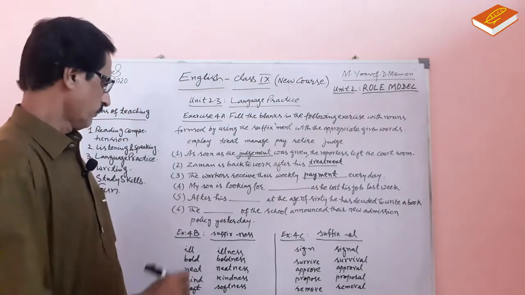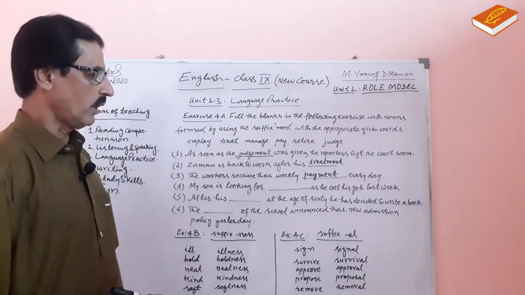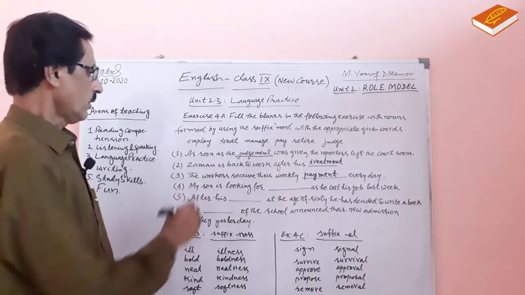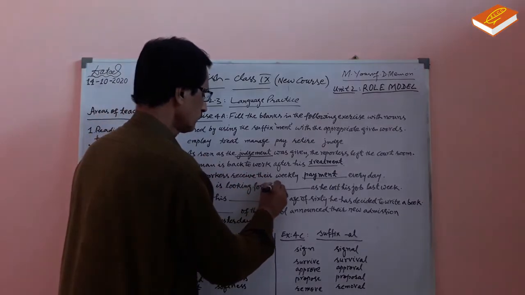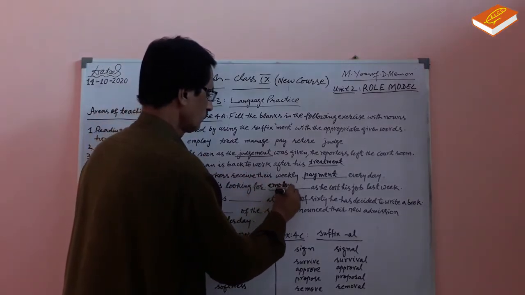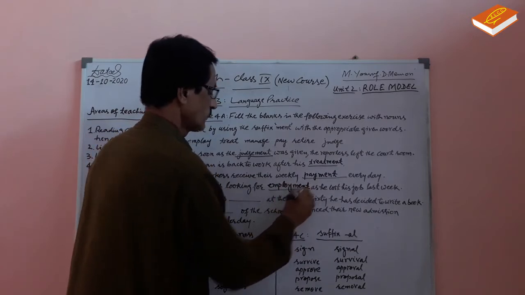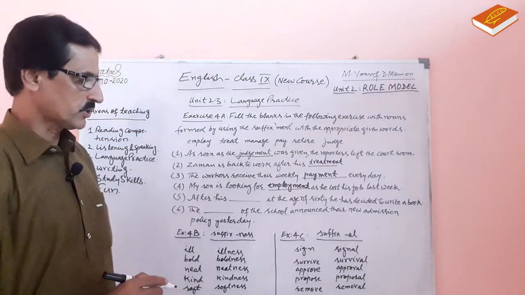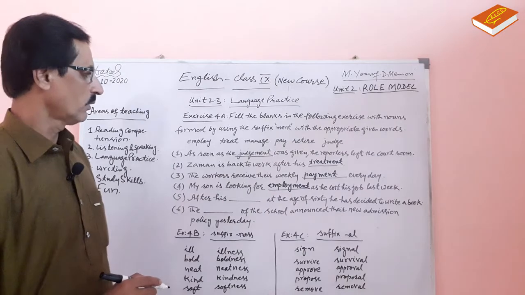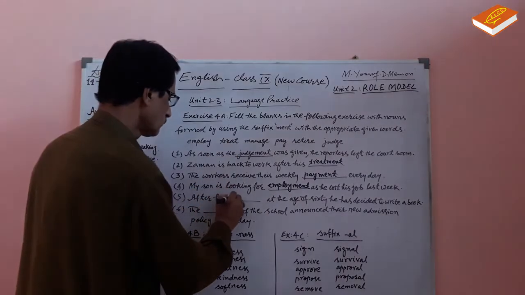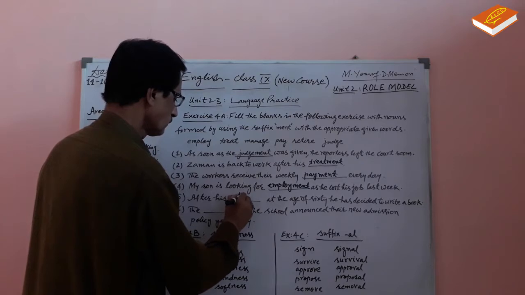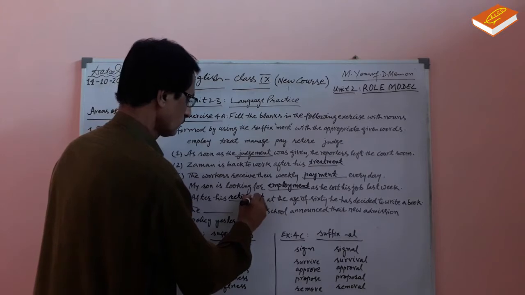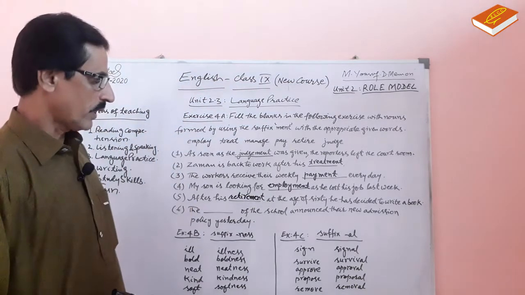Number four, my son is looking for dash as he lost his job last week. Looking for employment. Number five, after his dash at the age of 60, he has decided to write a book. After his retirement, he has decided to write a book.